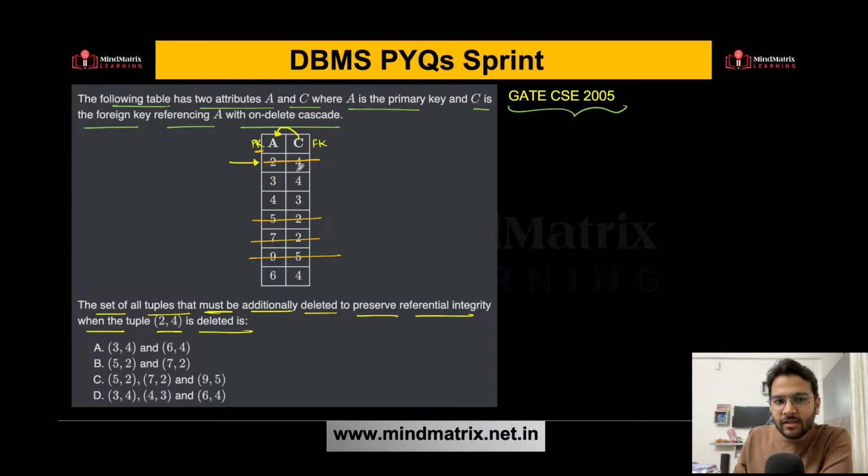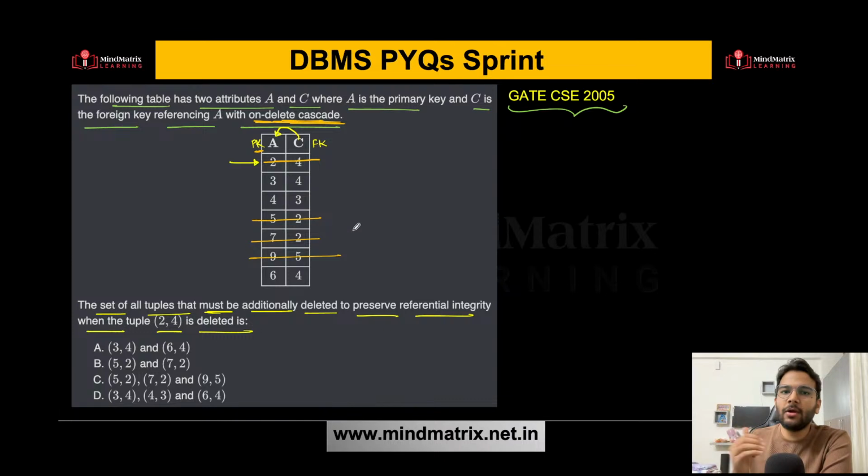Do we have 9 in the foreign key? No. That means now we can stop. We have preserved the referential integrity constraint. And why are we deleting? Because it is already present that we are using on delete cascade. So when we are deleting, we are using the cascade property. That means it is going to perform the same operation when you are deleting, right?